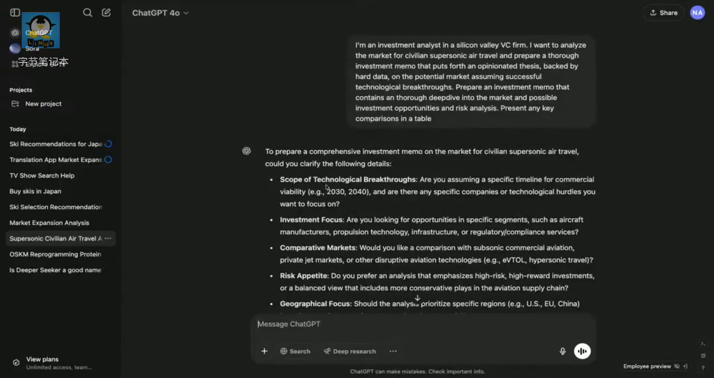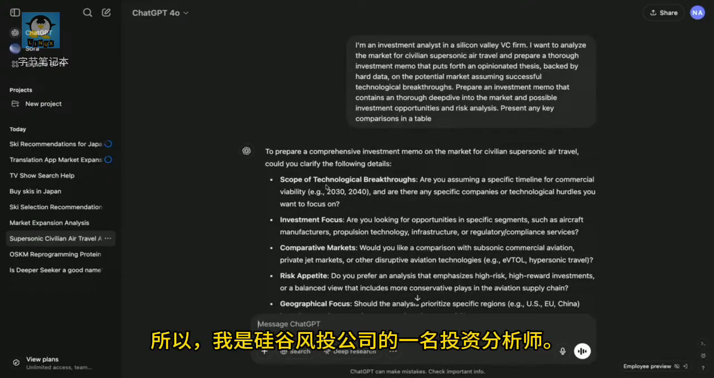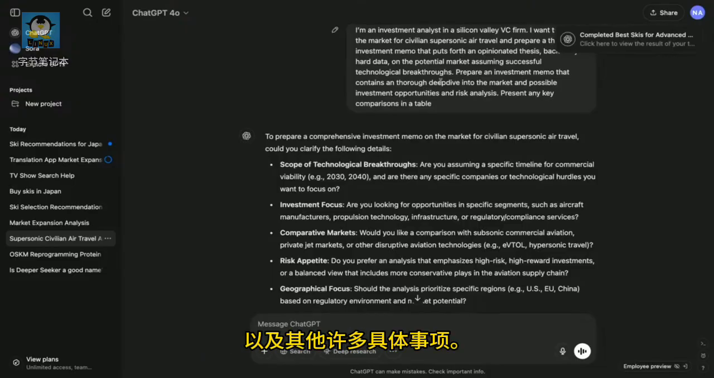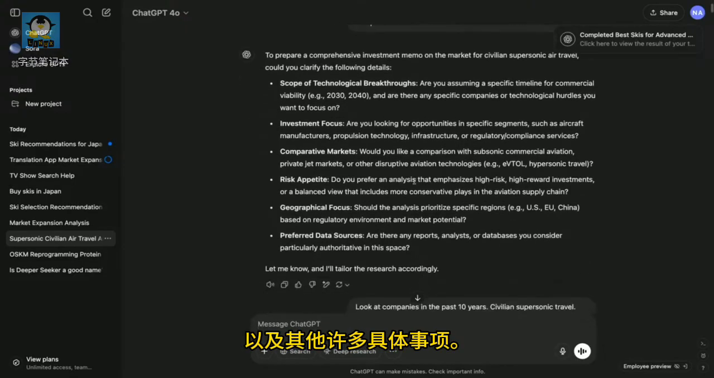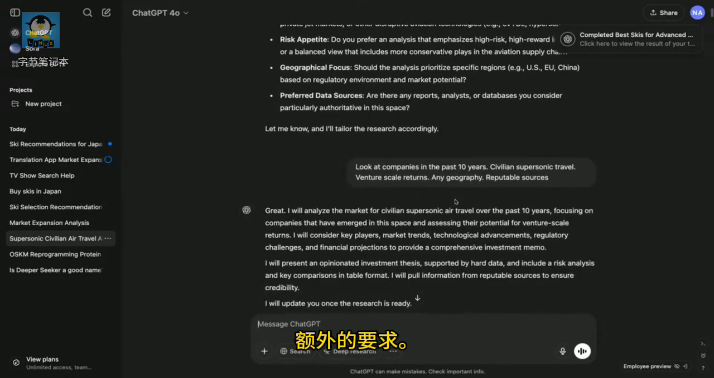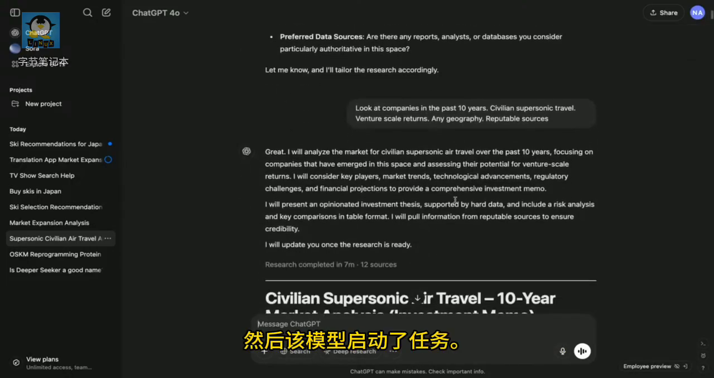Okay, so this is a finance problem. So I'm an investment analyst in a Silicon Valley VC firm. I want to analyze the market for civilian supersonic air travel and prepare a thorough investment memo, and then many other specifications. And so the model clarifies, and we provided some additional requirements for the memo. And then the model kicked off the task.